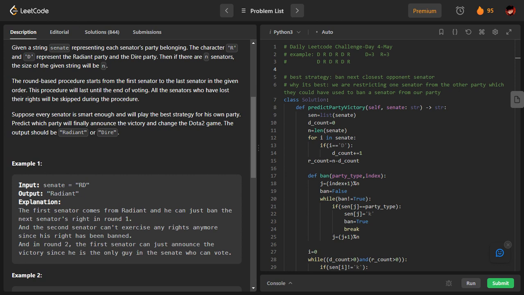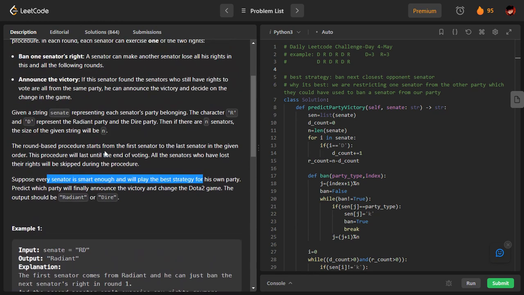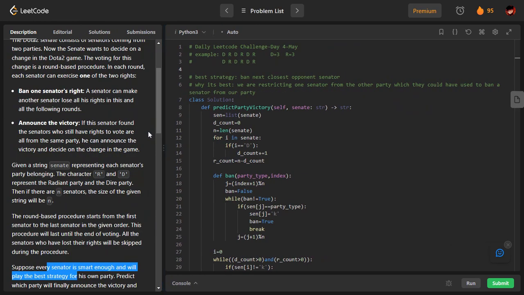That means we are going to move in this order, and each member who is not banned already is going to get a chance to ban someone. Please note this point down. I will again repeat, this is going to be the final summary of what I have said till now. We are going to move from left to right, and each member who is not banned already will get a chance to ban someone. Who is that someone? Obviously, that someone is going to be a member of the other party. And one thing I can tell you is, they have clearly mentioned here each senator is smart enough and will follow the best strategy. What the best strategy is they have not mentioned here, but we have to figure it out. So let us first understand what the best strategy is.